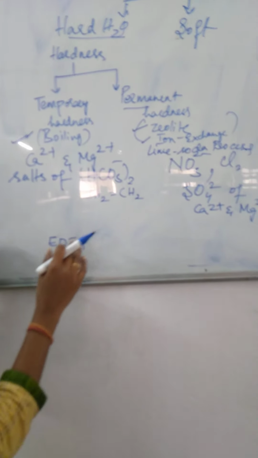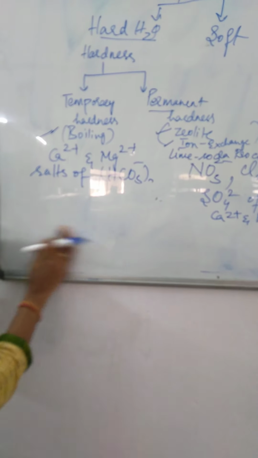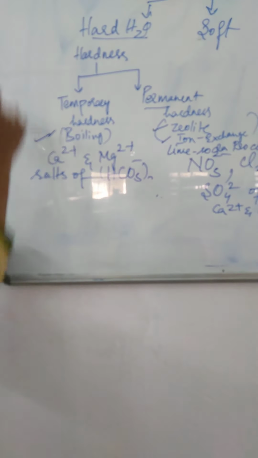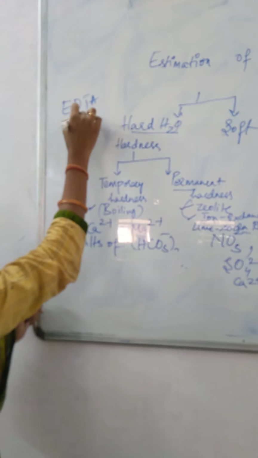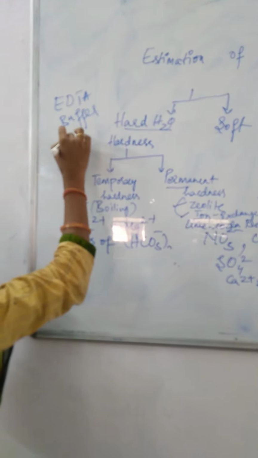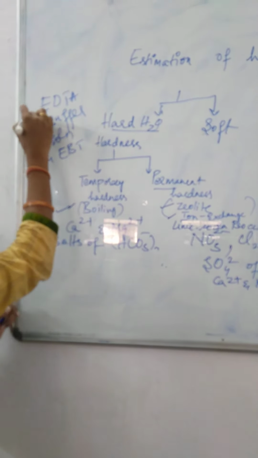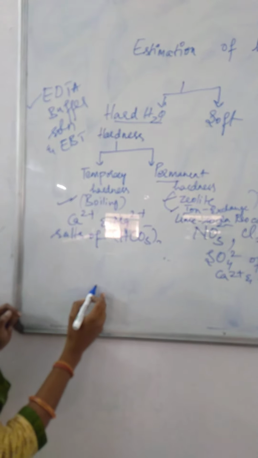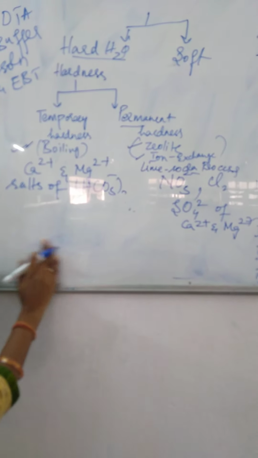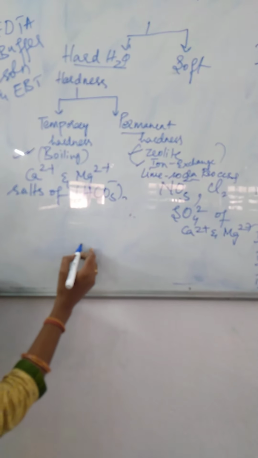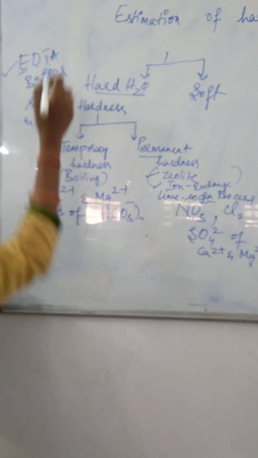Now we will see the general structure of EDTA. As I said, the solutions we require are EDTA, buffer solution and EBT indicator. Let me write the structure of EDTA, the abbreviated form of ethylene diamine tetraacetic acid.